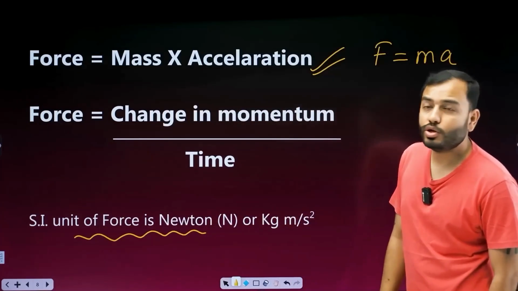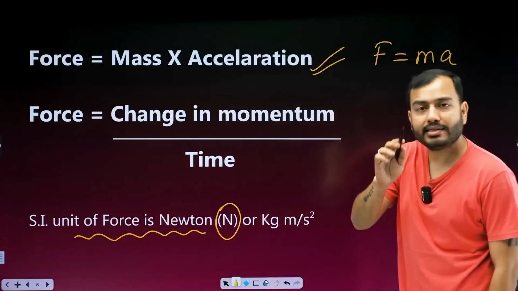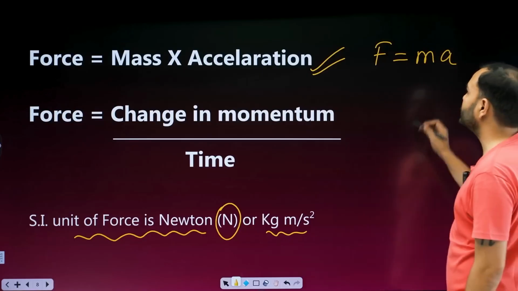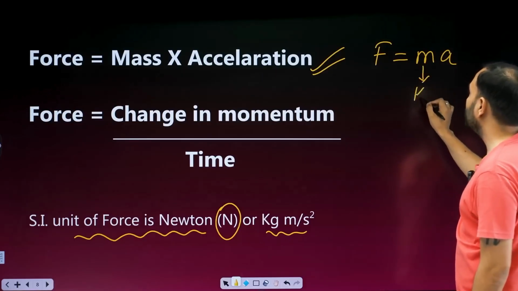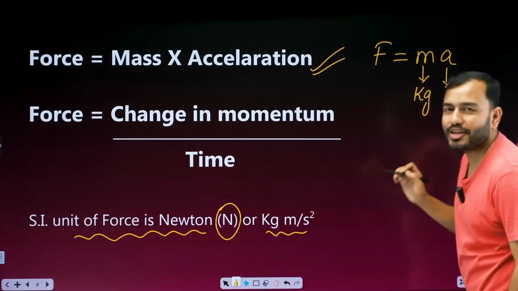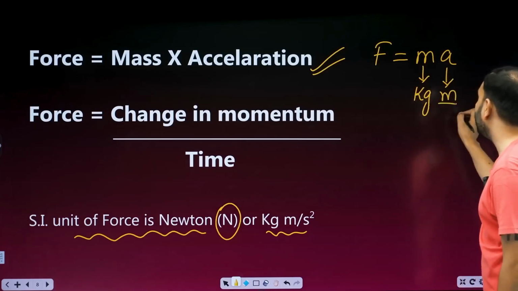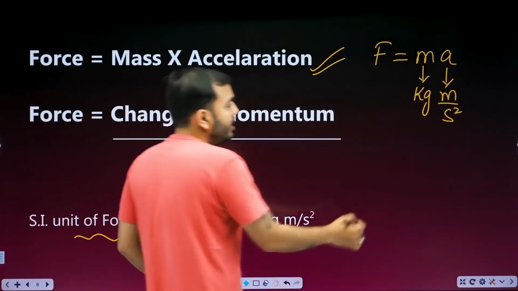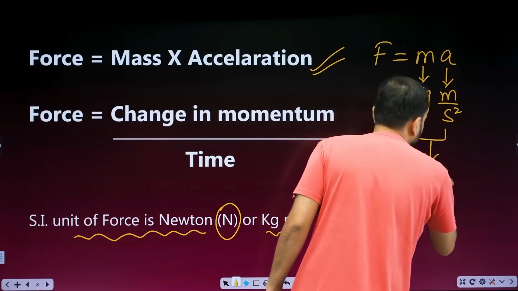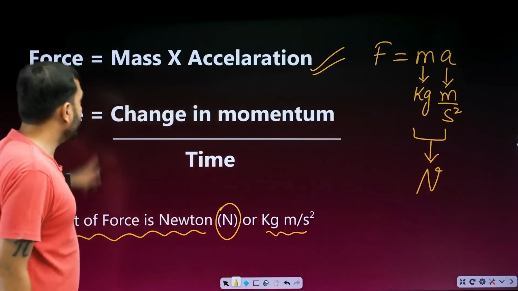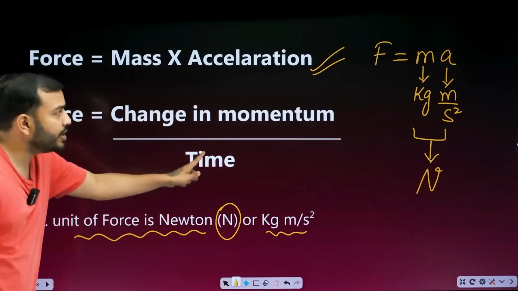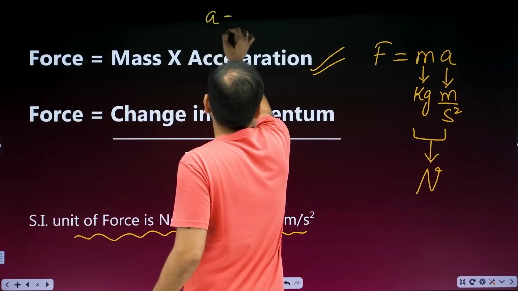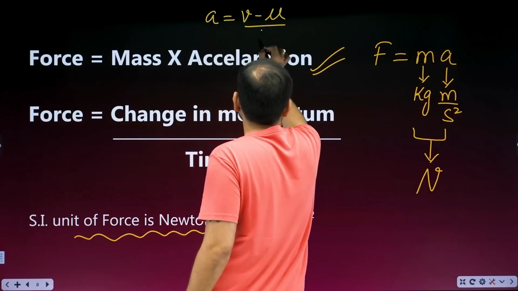The SI unit of force is the Newton, represented by capital N, named after Isaac Newton. It can also be called kg meter per second square. See how it came? Mass is in kg. Do you remember the unit of acceleration? You read it in the last chapter: meter per second square. So that's the unit, kg meter per second square, and we call this unit Newton. Formula ma, or change in momentum upon time. And you must remember how acceleration is calculated: by v minus u upon t.